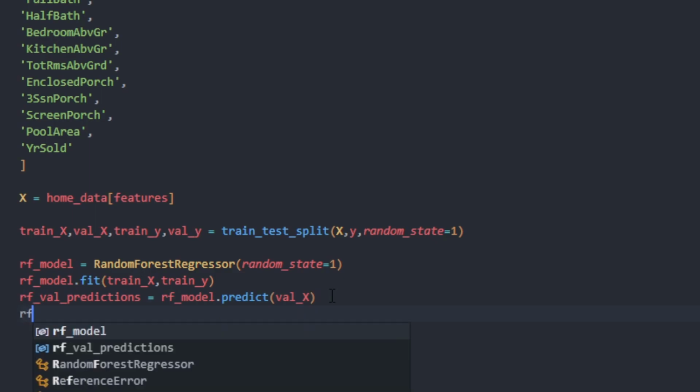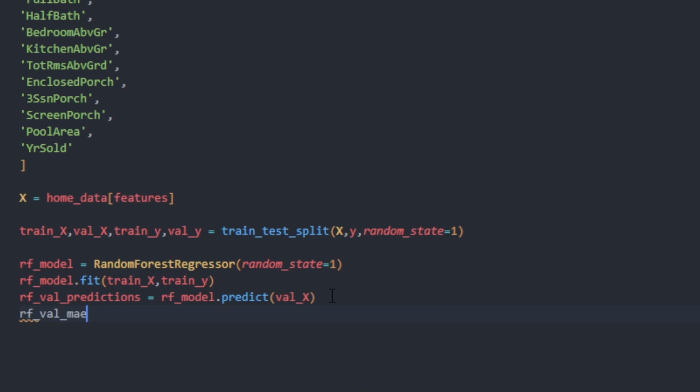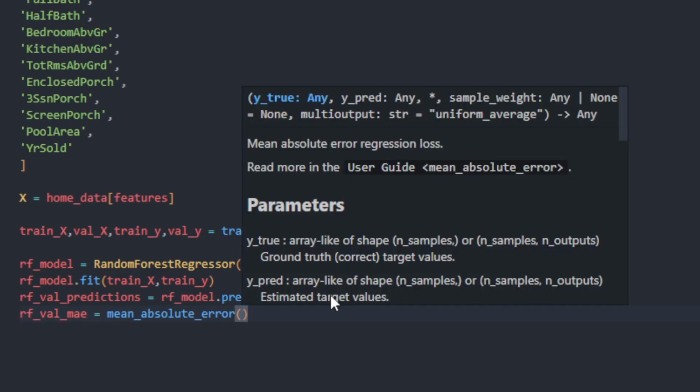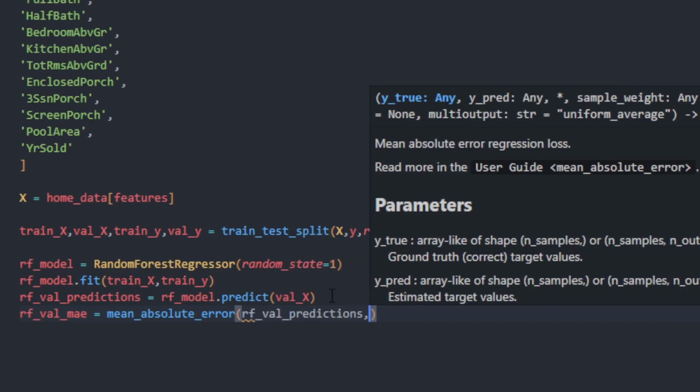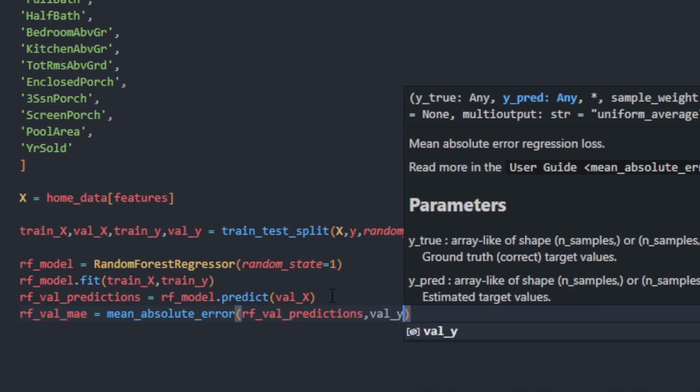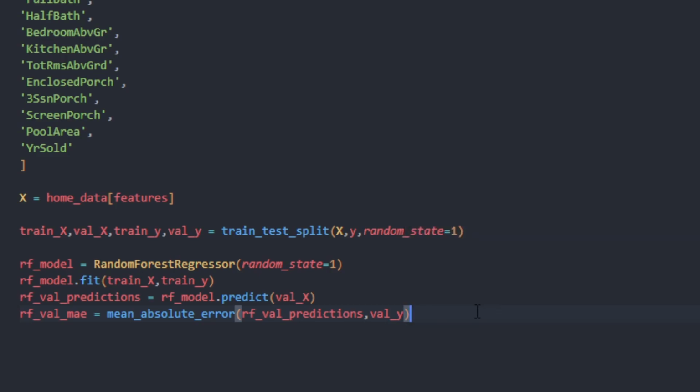Now we can do random forest validation mean absolute error equals, and we call the mean absolute error function with the random forest validation predictions as the first argument, and then validation Y. What this is going to do is take our validation Y data and see how much off we are on average.